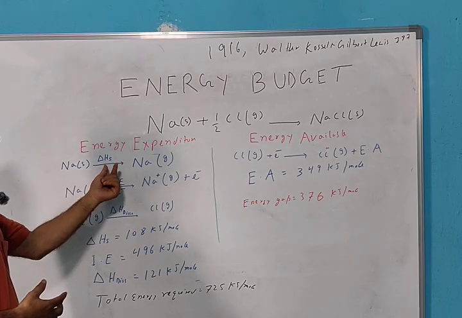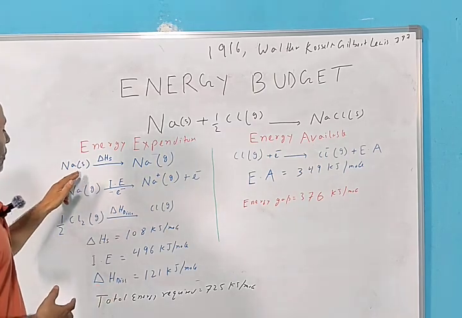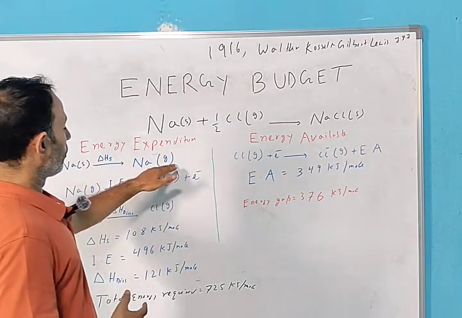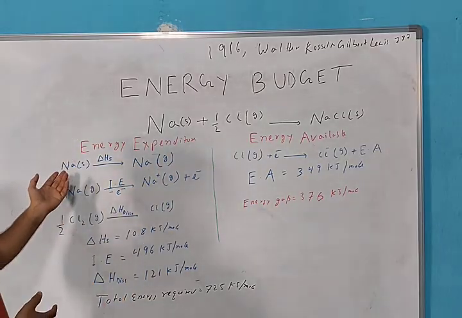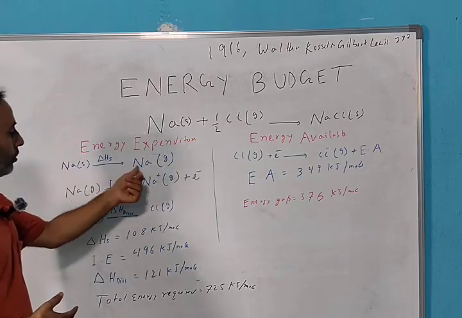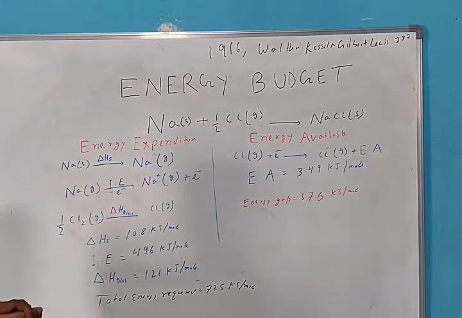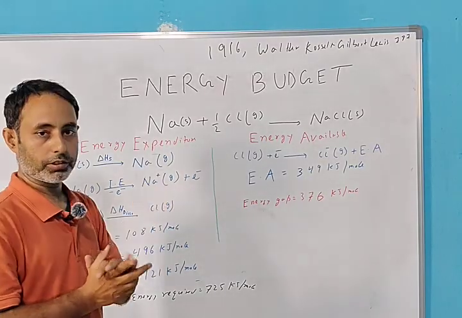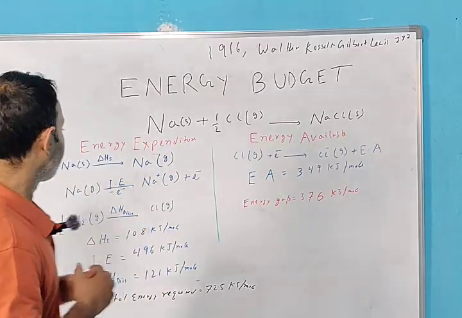This equation is called heat of sublimation, the transfer of a solid to a gaseous atom. The change of sodium from solid state directly to gaseous state is called heat of sublimation, because we have to form Na plus first and Cl minus first, then we will make an ionic bond.